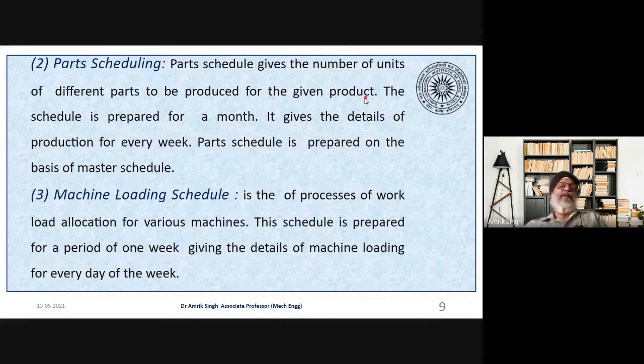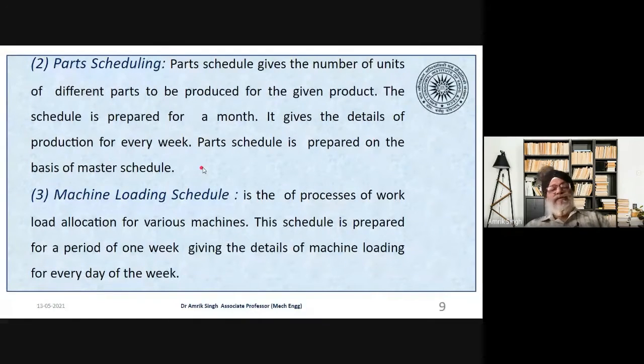Suppose in a company we are making 10 products. For each product, there will be some common parts, and some parts will be totally unique. So next we do the part scheduling according to the type of the product or the order we are dealing with. The schedule is prepared for a month and it gives the details of production every week. So the part schedule is prepared on the basis of the master schedule.